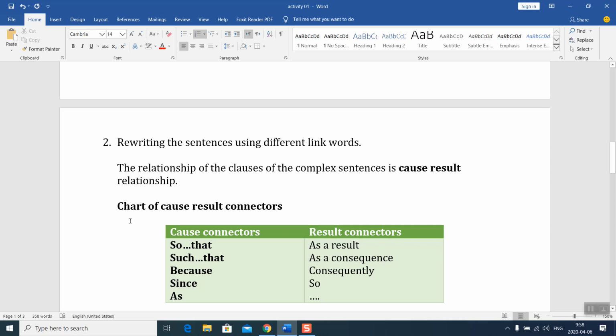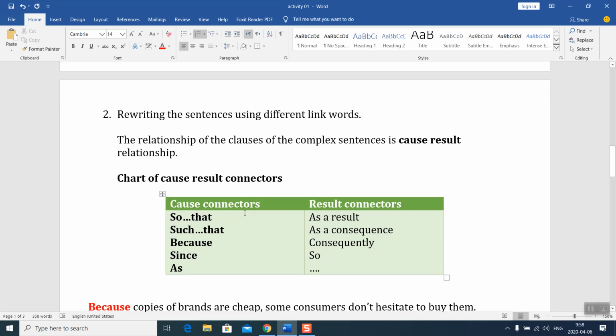Let's revise together the chart of cause-result connectors. We can connect the cause and result by using cause connectors or by using result connectors. You have two options here. Option one: so that, such that, because, since, as.